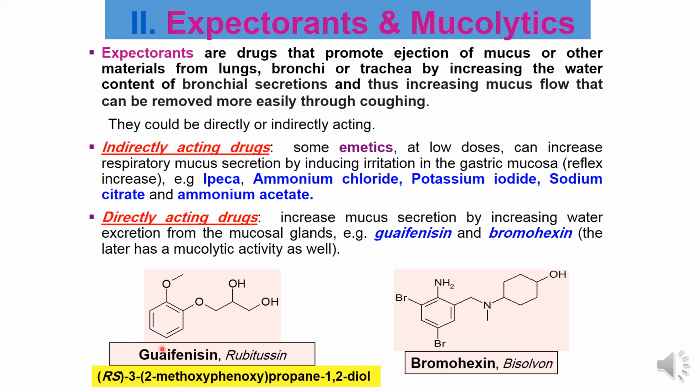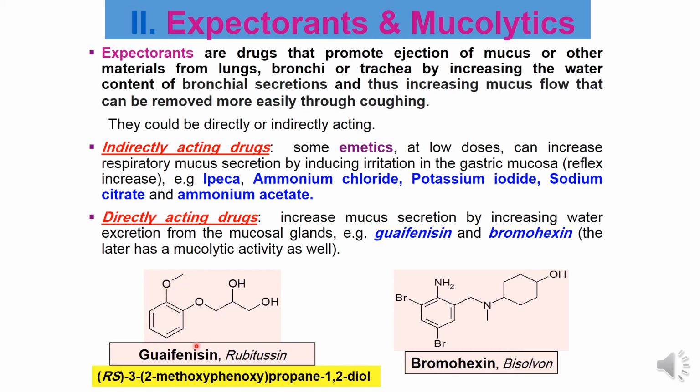Guaifenesin, its nomenclature is propane-1,2-diol. This is a propane-1,2-diol. This is carbon number 1, carbon number 2, and carbon number 3. On carbon number 3, there is 2-methoxyphenoxy. This is phenoxy, and on the 2 position there is methoxy.